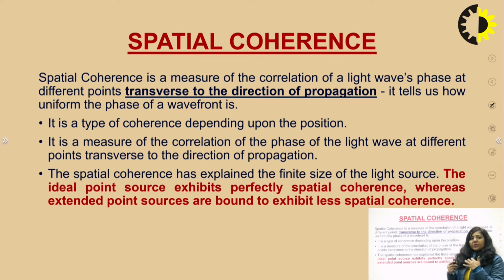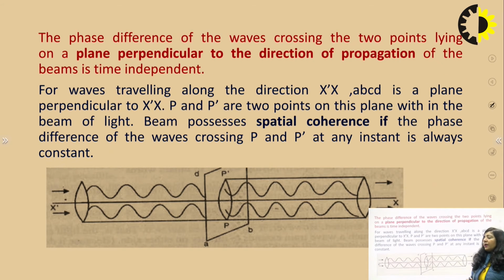The degree of coherence will be higher if you have a point source or if the size of that source is very, very small. So temporal coherence is related to monochromatic behavior, whereas spatial coherence is related to the size of the source, and if the source is a point source, then the spatial coherence length will be higher.